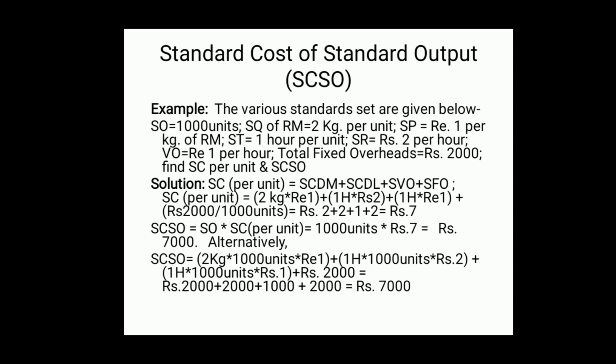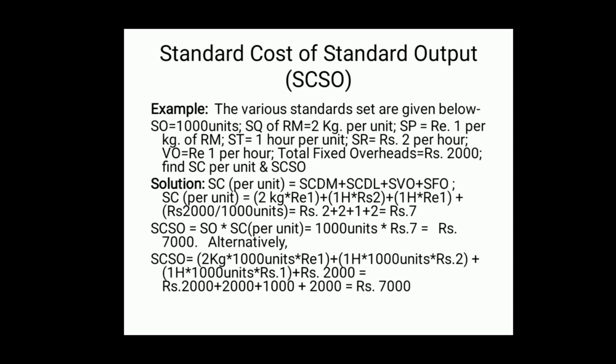Solution is given here. Standard cost per unit, firstly we have to compute, is equal to SCDM, that is direct material per unit, plus SCDL, that is direct labor, plus SVO, standard variable overhead per unit, plus standard fixed overhead per unit. All are considered per unit, and they should be aggregated.